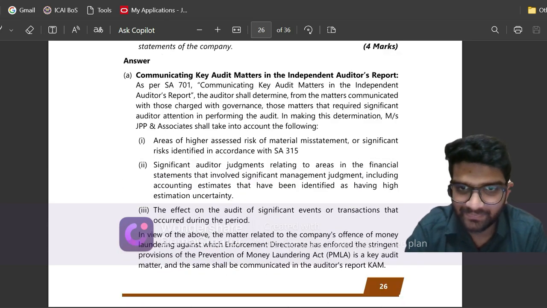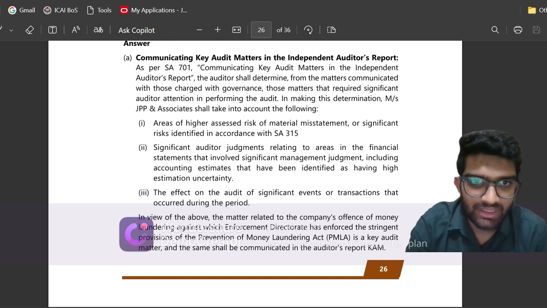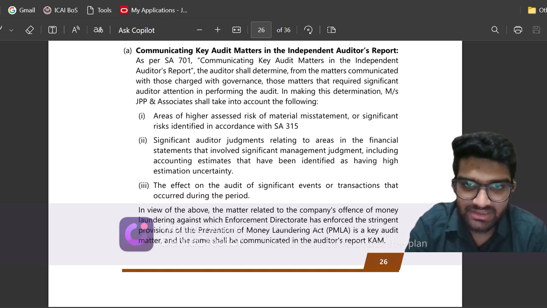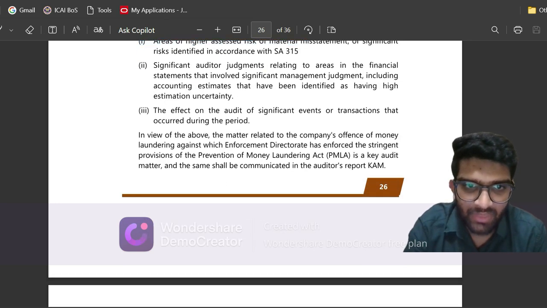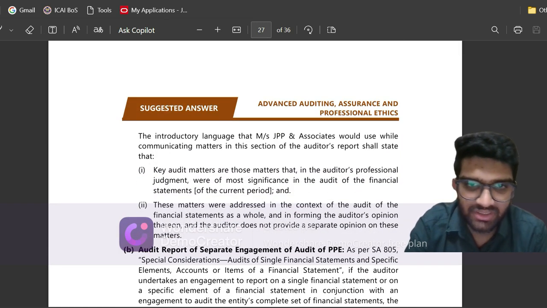Question 4A. So ICAI has also given reference to SA 701, communicating key audit matters. ICAI has not defined key audit matters. It has directly told that these are the following considerations for the key audit matters: higher RMM, higher judgment, significant events and transactions. So this is a key audit matter which will be communicated in the auditor's report, and this is the introductory language.